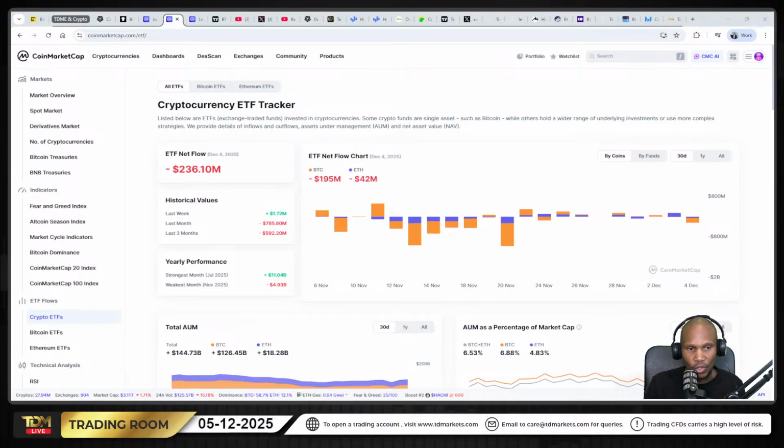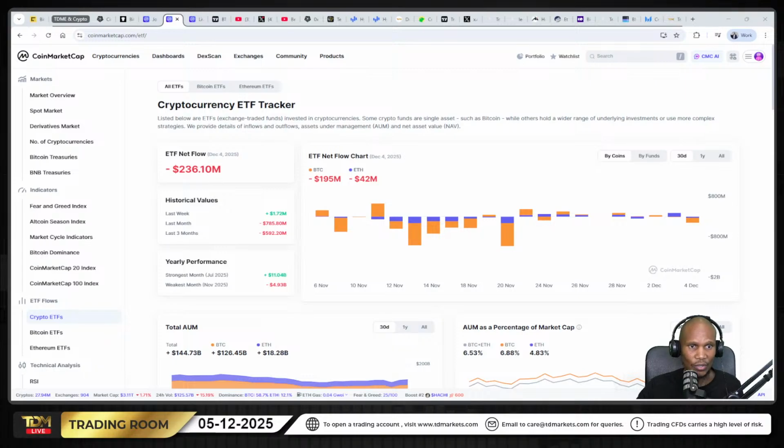This could be as a result of profit taking, fear, which is basically what's moving the market right now. Fear, greed, emotions. So whenever there's an outflow, that's basically institutions selling, maybe profit taking, and the sentiment turns bearish. As a result, the price of that underlying crypto usually drops.